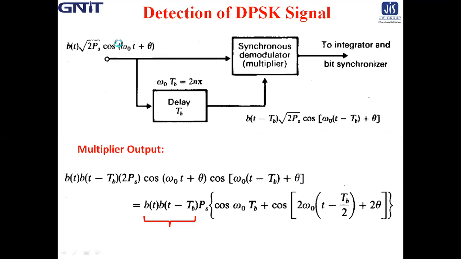Just these two signals are multiplied and we get 2 cos A cos B, just simple trigonometry.